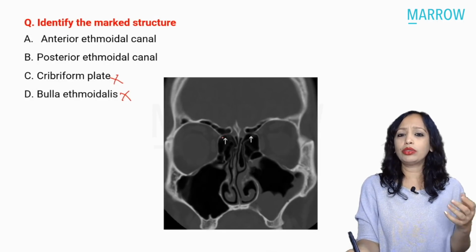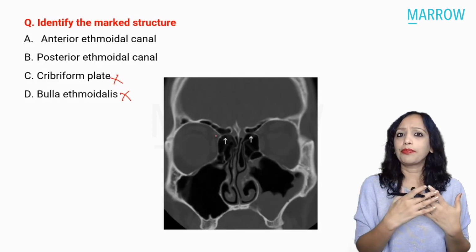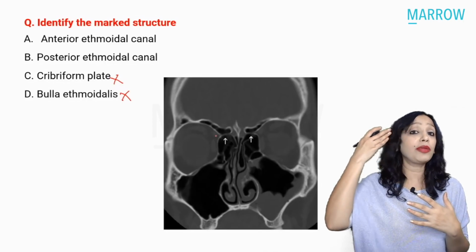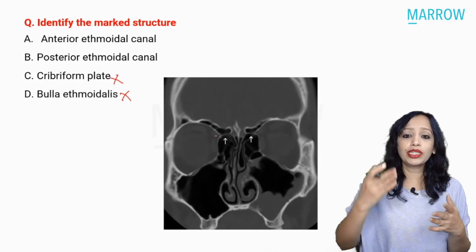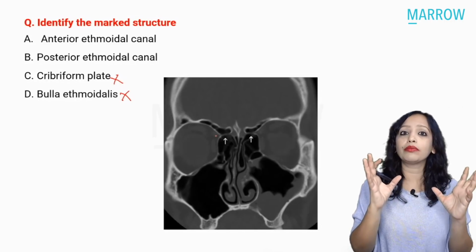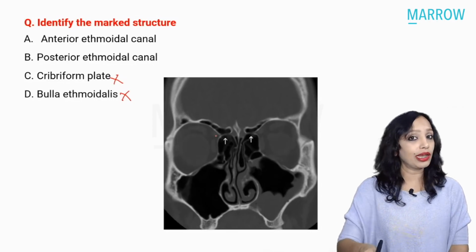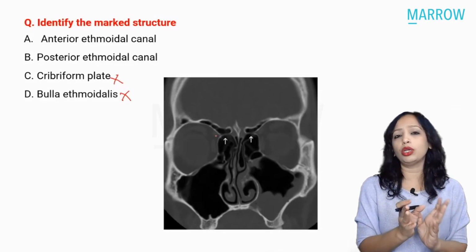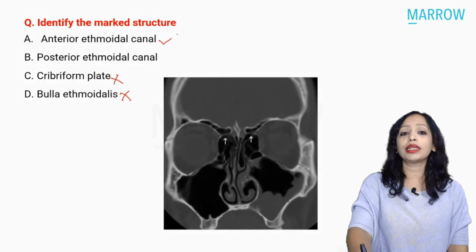Can you make out whether this is an anterior view or quite posterior? The posterior ethmoidal canal is very posterior, very near to the apex of the orbit, which means that we will not be able to see such big round orbits at the level of the posterior ethmoidal canal. So even if you think a little logically, you will come to the answer, and that is the anterior ethmoidal canal. So the answer here is the anterior ethmoidal canal.